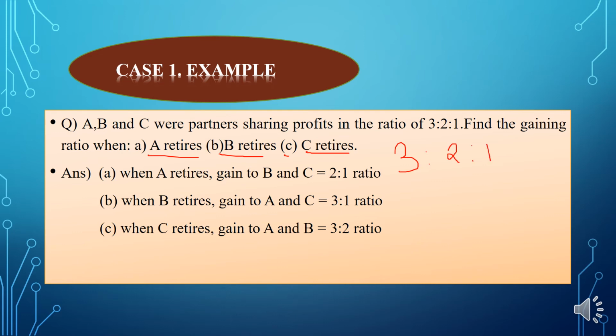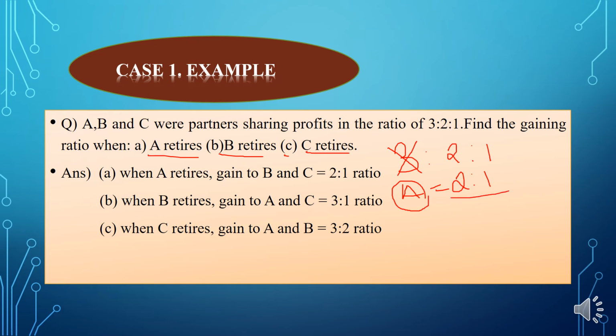If we take the first case, that is if A retires, it means that we are just cancelling the outgoing or the retiring partner's share. So here, if A retires, we are cancelling A's share, that is 3, and we are taking the remaining share as the gaining ratio of B and C. If A retires, the gaining ratio of B and C is 2:1.